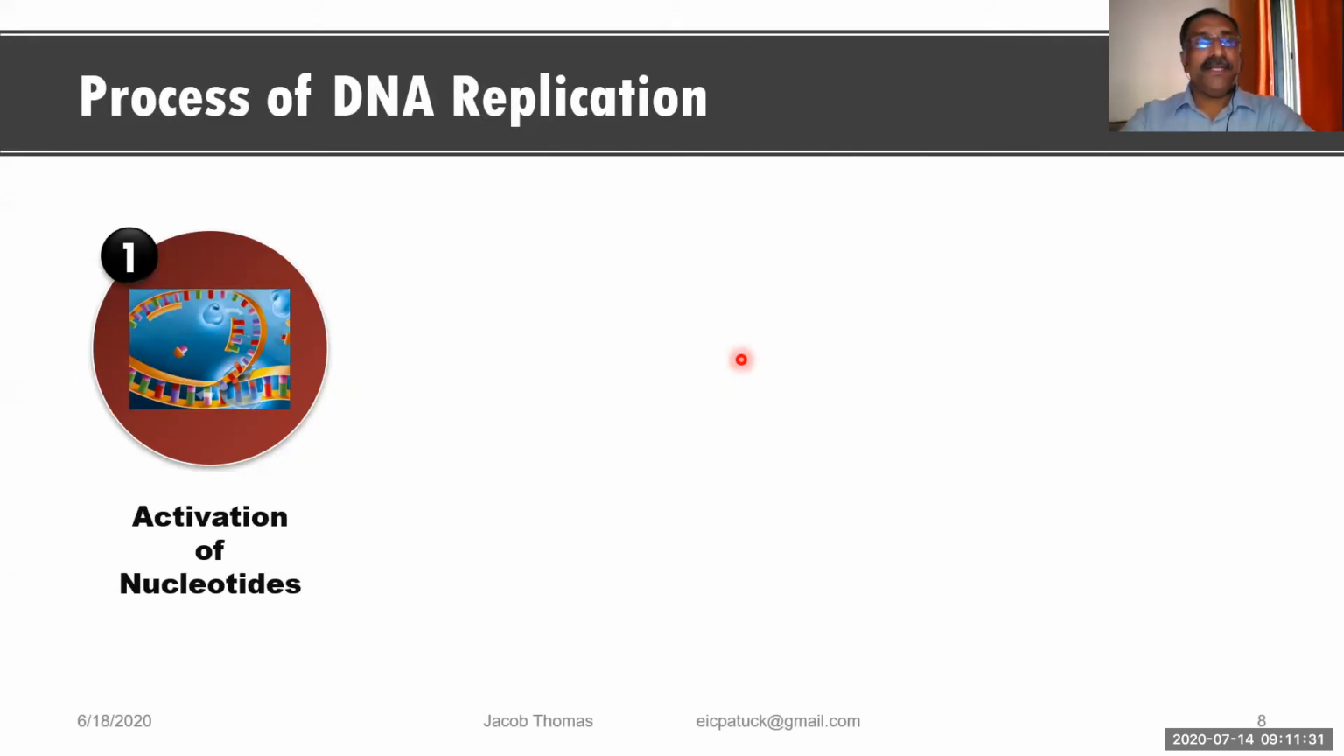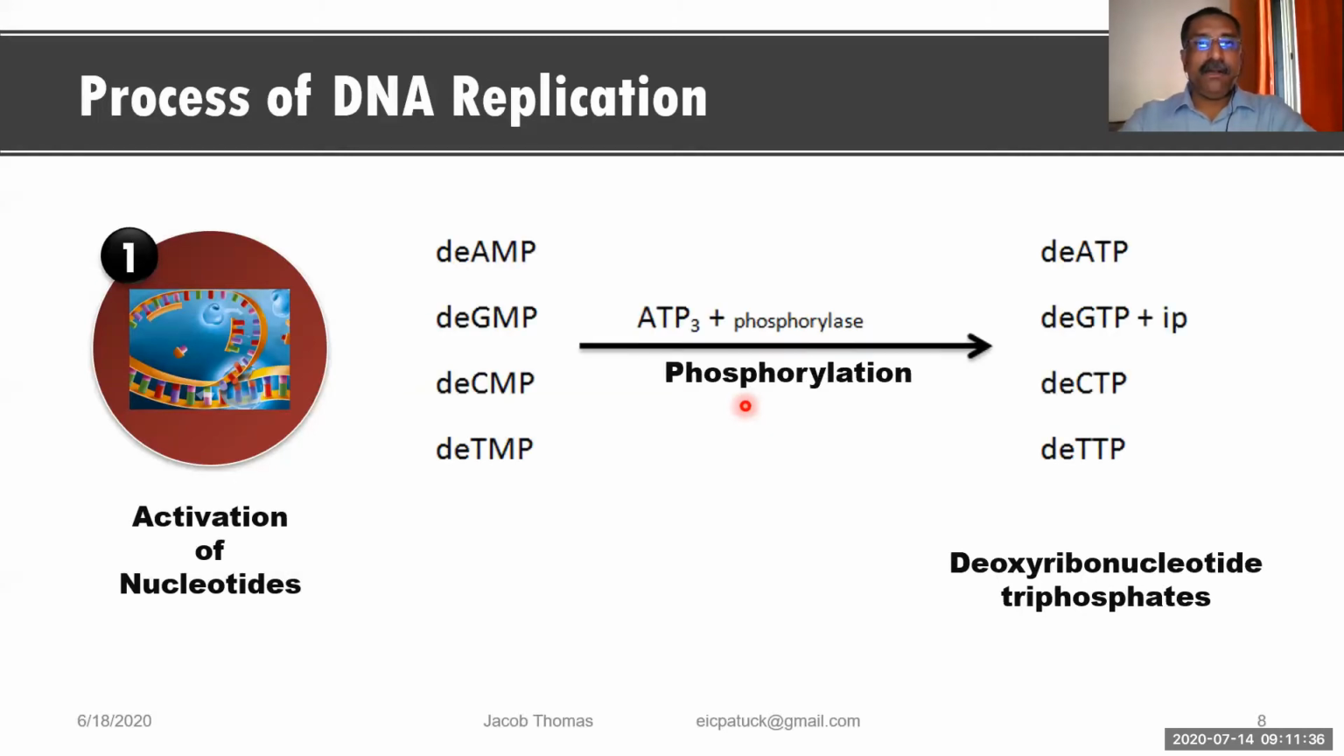What is that? In the nucleoplasm, there are so many nucleotides. And all these nucleotides are mostly in the form of monophosphate. And these monophosphate nucleotides are getting activated because of the ATP molecules and the phosphorylase enzyme. That means one important activity is taking place, that is called phosphorylation. All the nucleotides which are there in the nucleoplasm, the entire process is taking place in the nucleus. So all these nucleotides which are there in the nucleoplasm are getting phosphorylated.